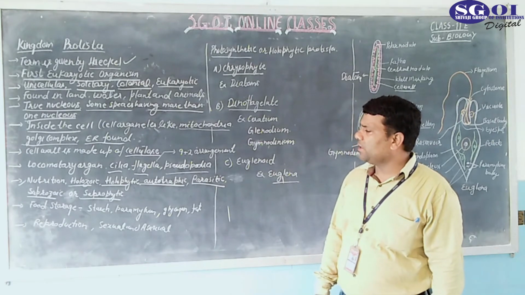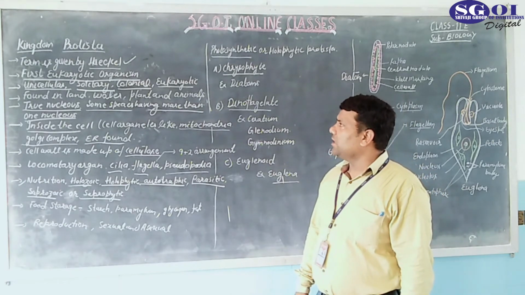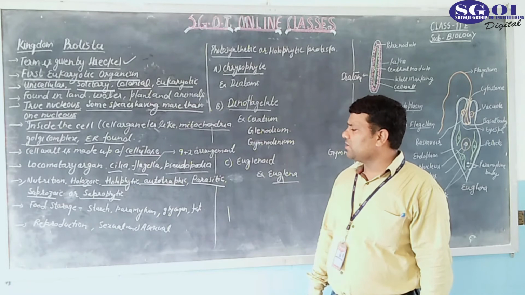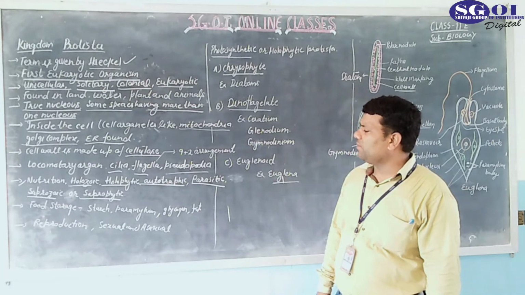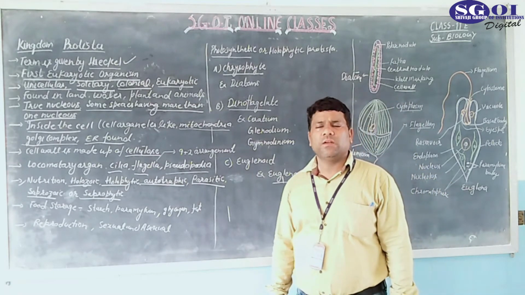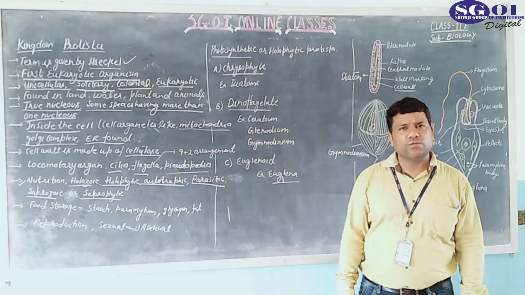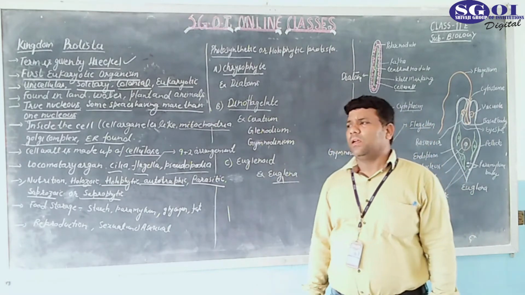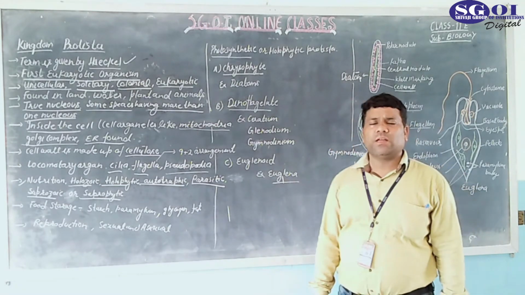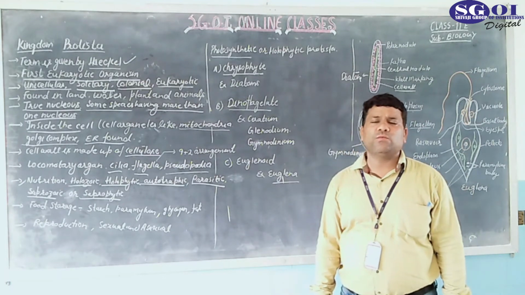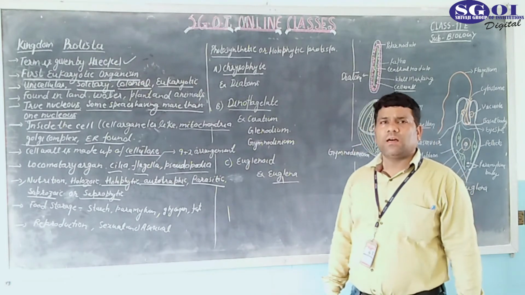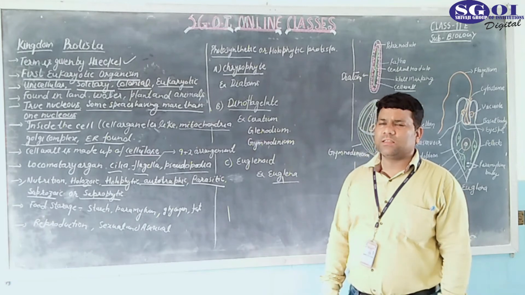Now comes to the next point. Reproduction in the kingdom Protista. Both sexual and asexual modes of reproduction are found. And you know that in sexual reproduction what happens? Gametes take part and two organisms come together and fertilize.